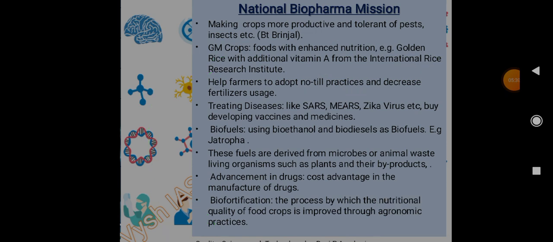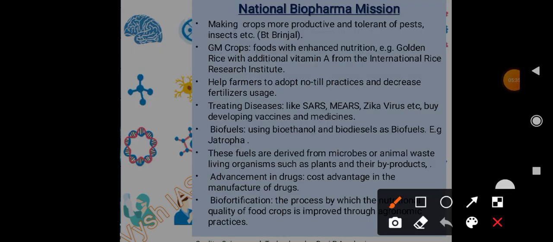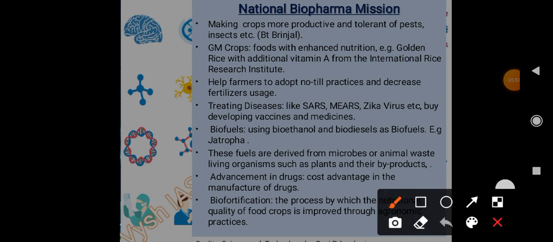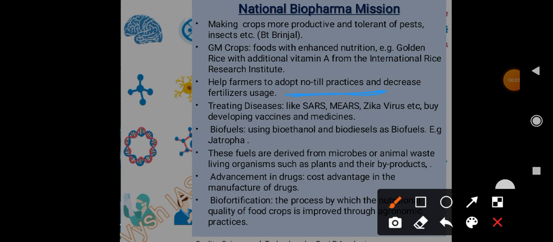No-till practices means, suppose this is soil. In order to prevent soil erosion, farmers are encouraged not to dig the soil. They have to do the farming in a way that they don't have to dig the soil, so that erosion can be prevented. Such practices are called no-till practices. And it also decreases fertilizer usage.